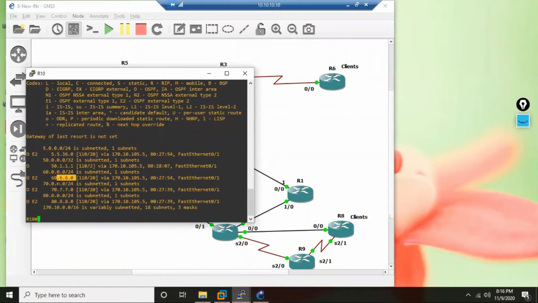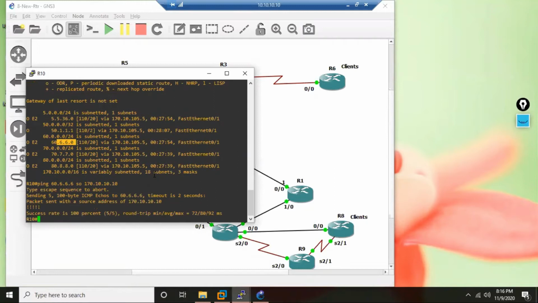Let me ping 60.6.6.6 with source, R10, 170.10.10.10. Yes. So I'm pinging R6's public IP, and my source is also a public IP.